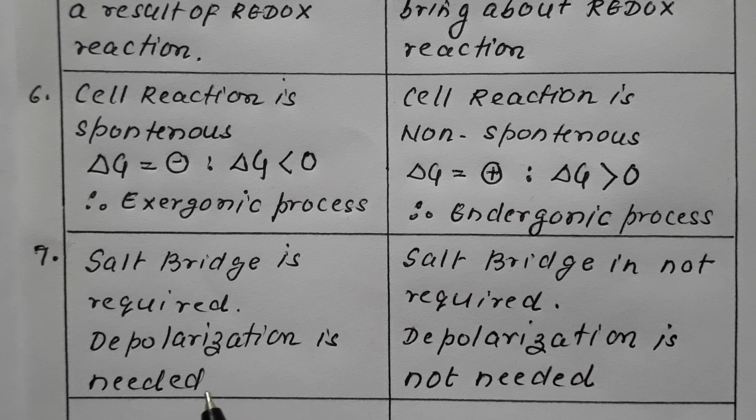Therefore, we need a salt bridge in case of voltaic cell, just to overcome the polarization. Whereas in case of electrolytic cell, salt bridge is not required since there is no polarization taking place. Therefore, no depolarization is needed.